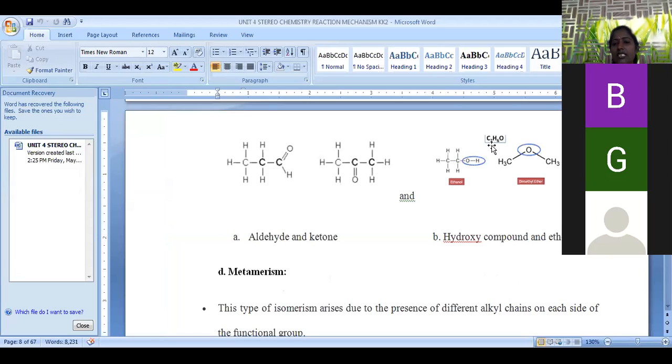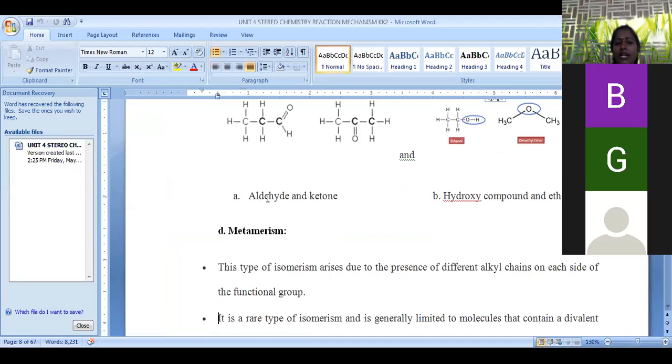So in both cases the formula is the same, C2H6O, but one is an alcohol and the second is an ether. That's why alcohol and ether come under functional isomers. Aldehydes and ketones are functional isomers, as well as OH compounds and ethers. This is about functional isomerism.